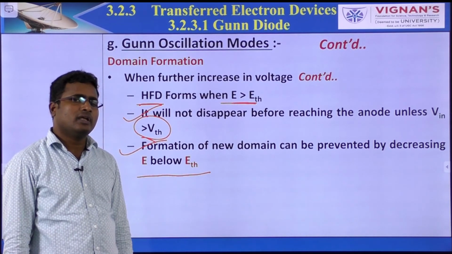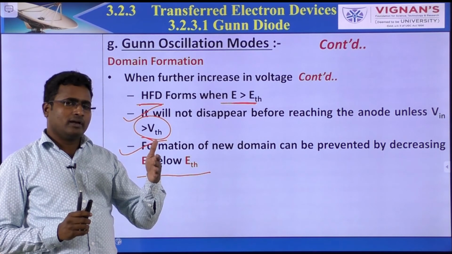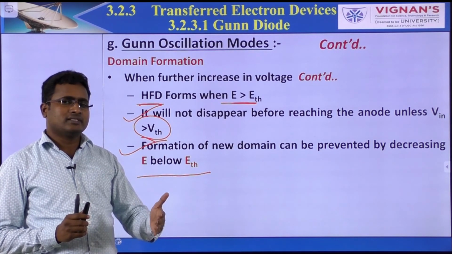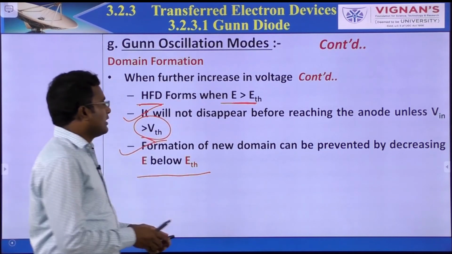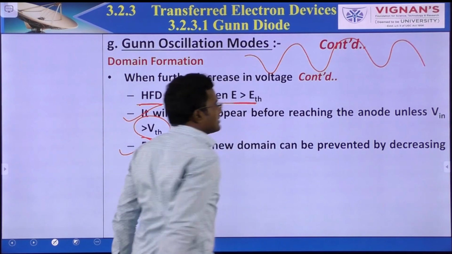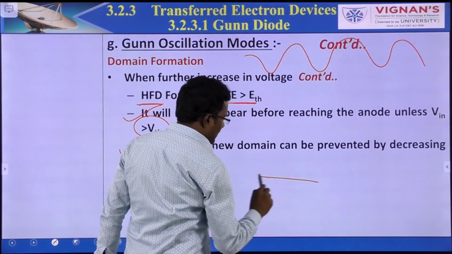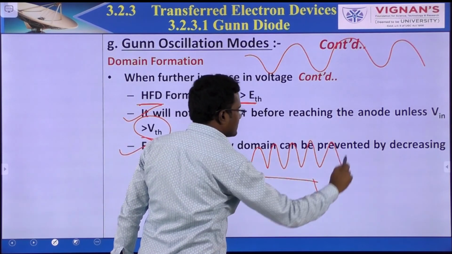So that is about the domain. While the domain is moving, the current decreases. After the domain reaches the anode, the current increases. So the current decreases, increases, decreases, increases. This is the period of oscillations. If we have a gallium arsenide specimen, we can observe the period of oscillations.